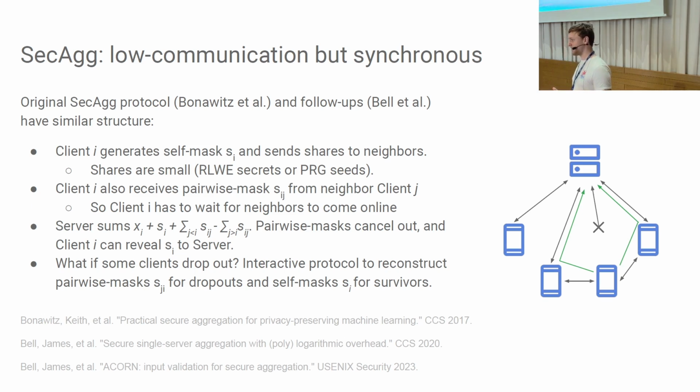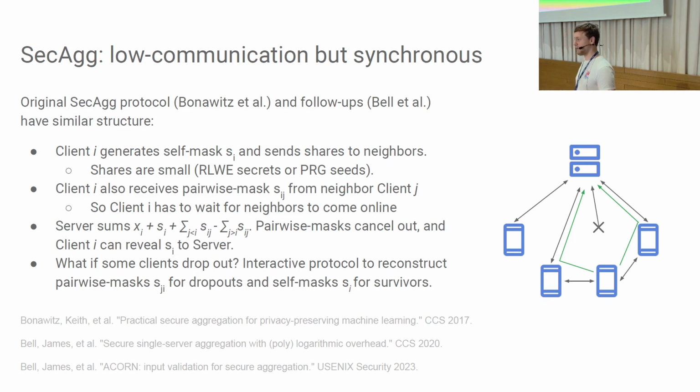In addition, they use a so-called self-mask to mask the inputs. So we have two kinds of masks. Some of them are secret shared with neighboring clients, and some of them the client keeps to itself. They send the masked inputs to the server, who can perform the aggregation locally. And now the question is, how can we unmask?